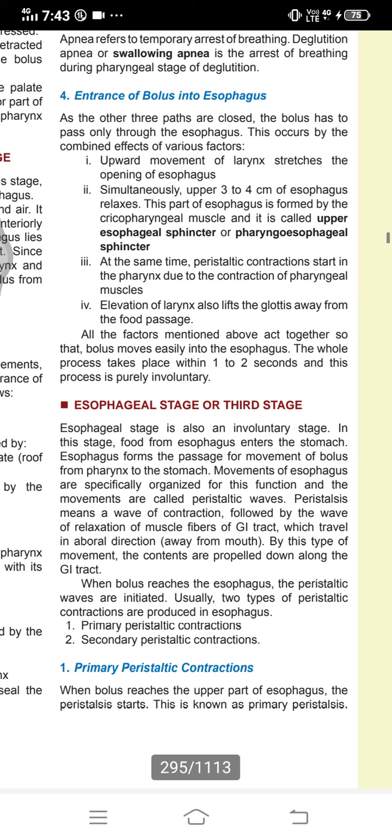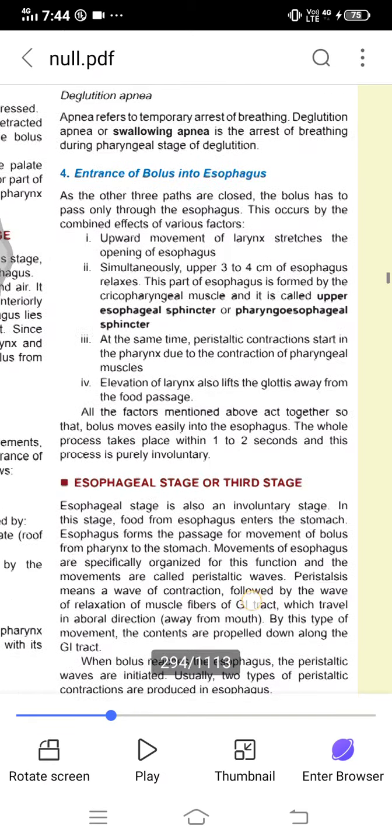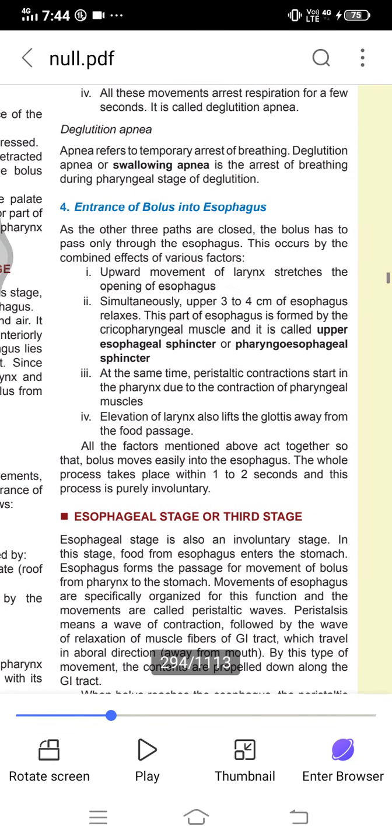Now, entrance of bolus into the esophagus. As the other three parts are closed, the bolus has to pass only through the esophagus. This occurs by a combination of effects. They are: upward movement of the larynx stretches the opening of the pharynx and esophagus. Simultaneously, the upper 3 to 4 centimeters of the esophagus relaxes.